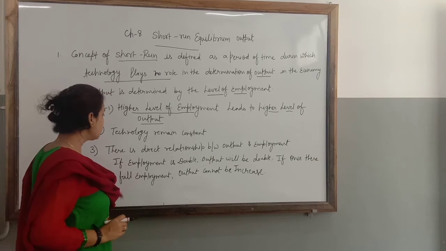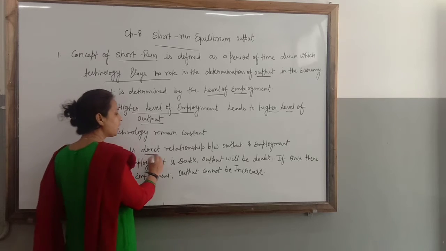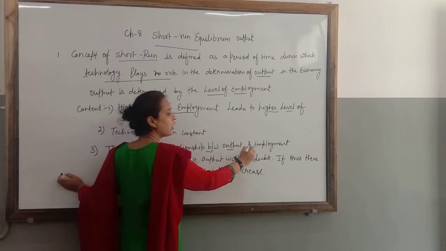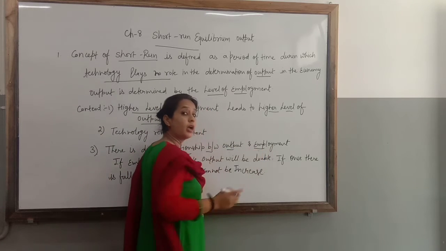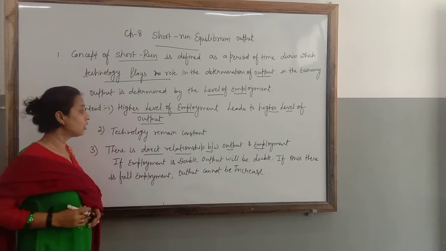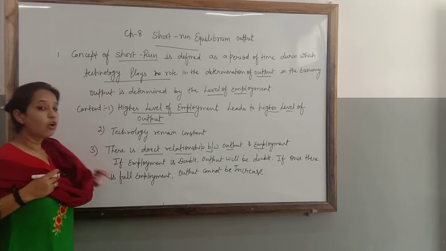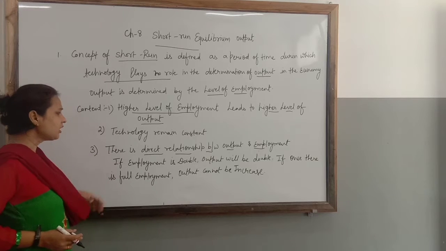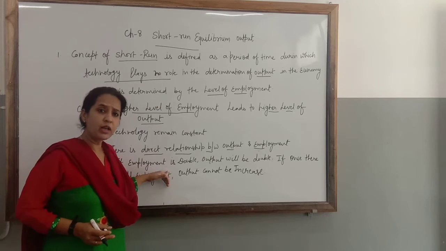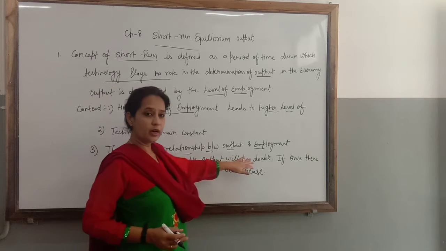So because of this, there is a direct relationship between output and employment. Output can be increased through employment. It cannot be increased through technology because technology remains constant in the short run period. So if employment doubles, then output will double.